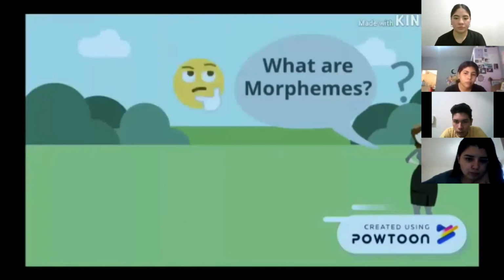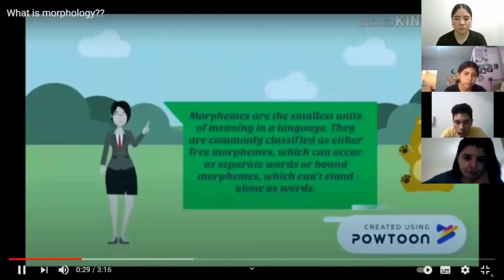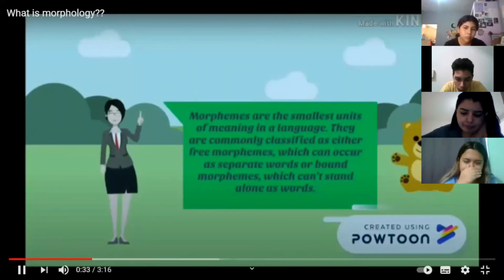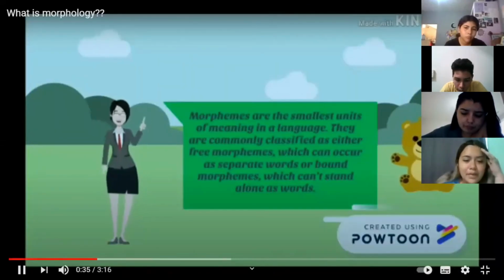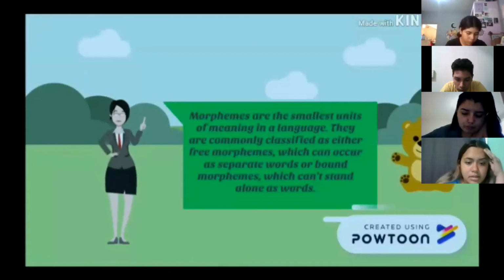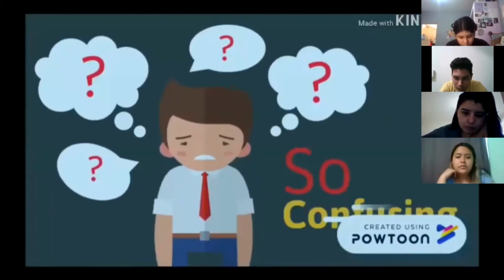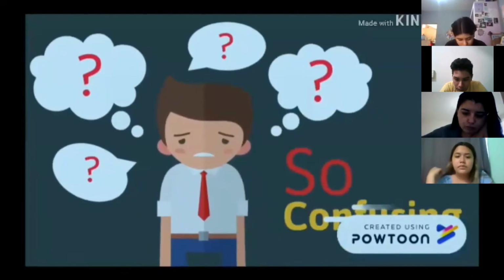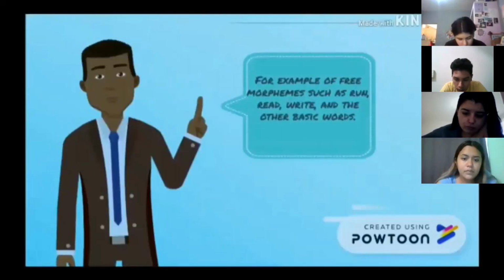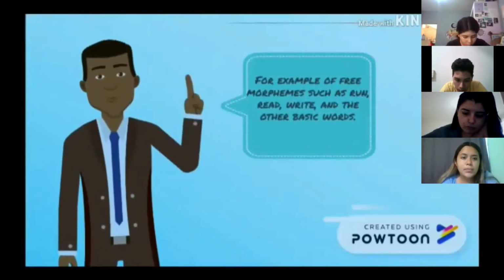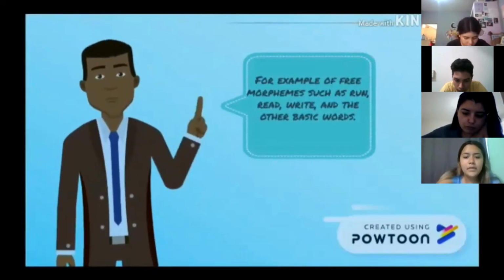What are morphemes? Morphemes are the smallest units of meaning in a language. They are commonly classified as either free morphemes, which can occur as separate words, or bound morphemes, which cannot stand alone as words. Examples of free morphemes are run, read, write, and other basic words.